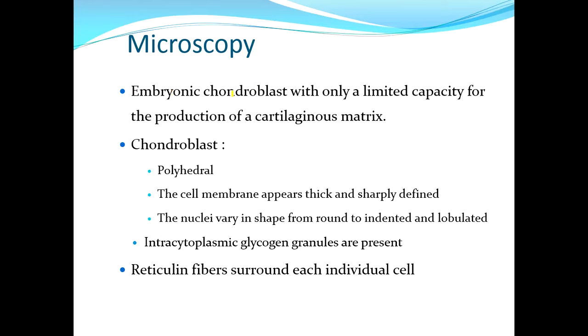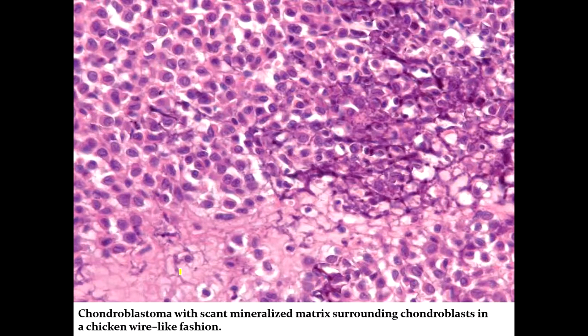Microscopy, they appear as embryonic chondroblasts with only a limited capacity for the production of cartilage matrix. A typical chondroblast looks polyhedral. The cell membrane appears thick, sharply defined, and nuclei vary in form from round to indented and lobulated. Intracytoplasmic glycogen granules are present, and reticulin fibers surround each individual cell. Each individual cell is polyhedral, and the network can contain reticulin. This is the histological picture of chondroblastoma, scant mineralized matrix surrounding chondroblasts in a chicken wire fashion.